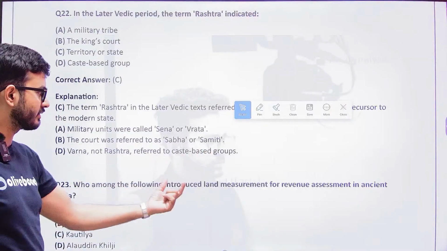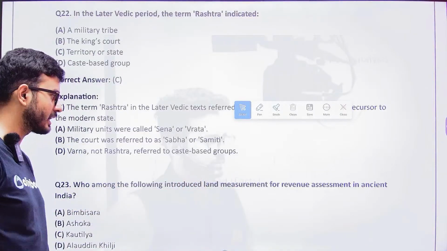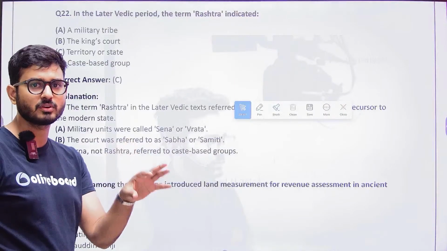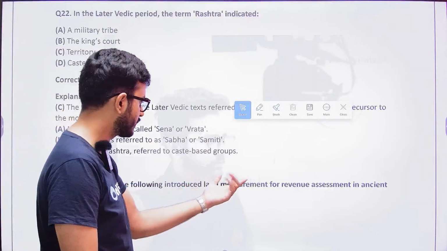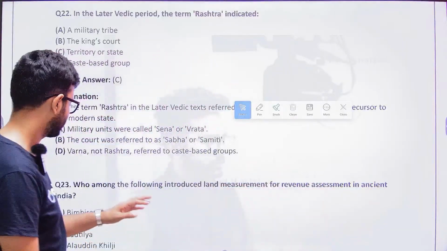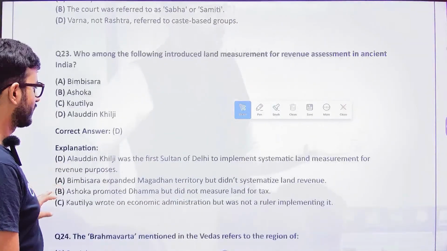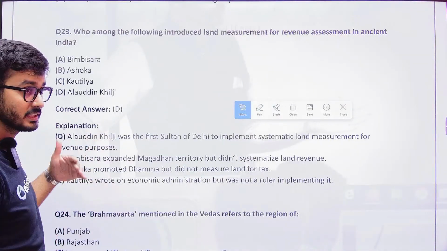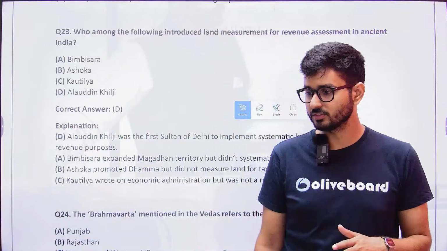Why? Because land measurement for revenue assessment was initiated by Alauddin Khilji. That means prior to assessing how much revenue is to be taxed from the land, he measured the land, because there was a lot of corruption going on. So the question itself is wrong. If we just eliminate the word ancient, the answer is going to be Alauddin Khilji. In the ancient time period there was very little understanding of measurement of land.